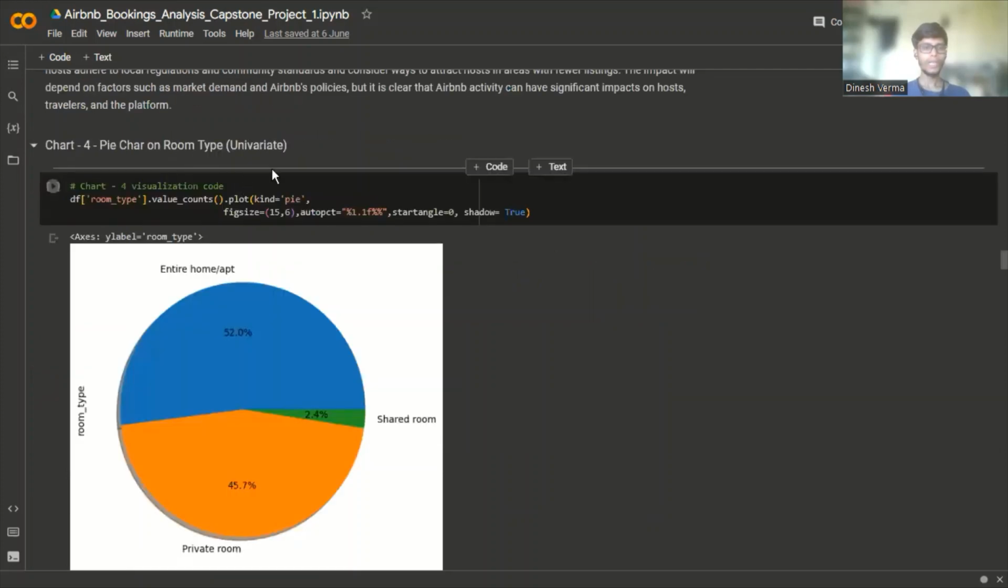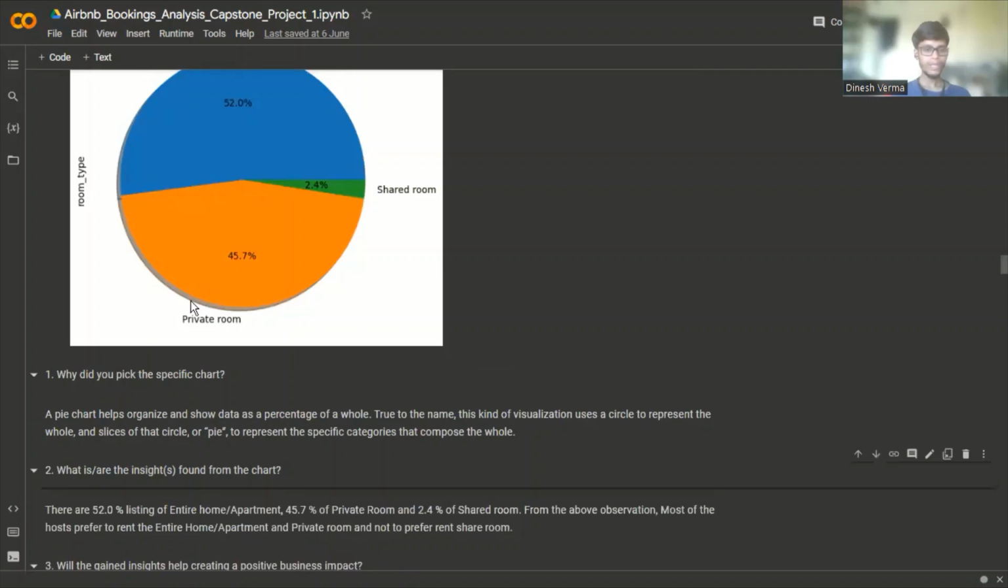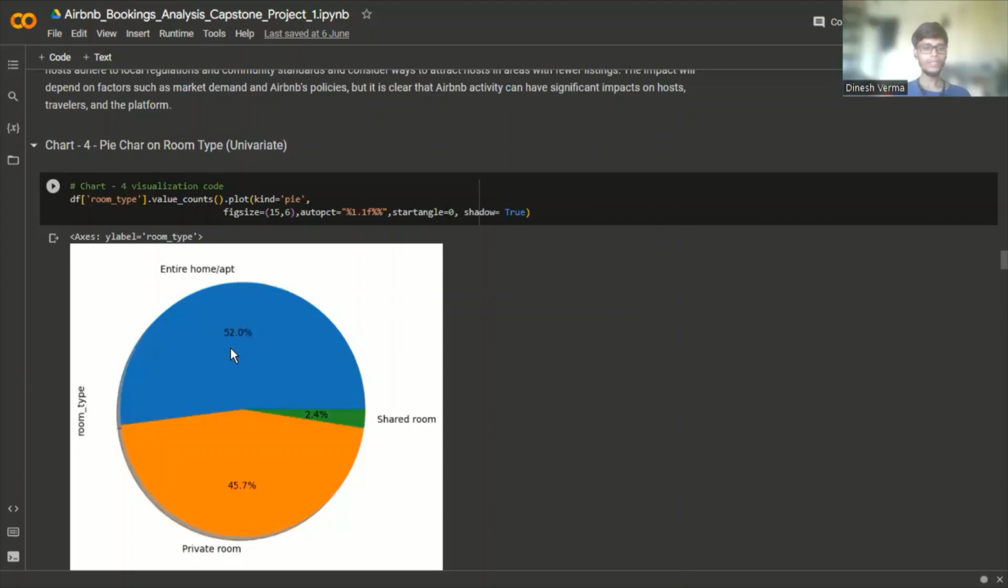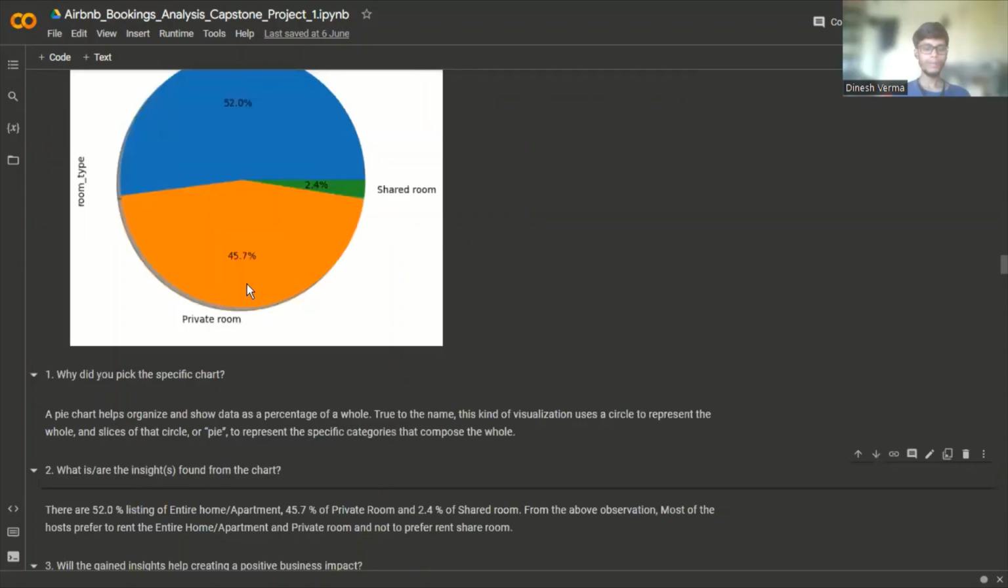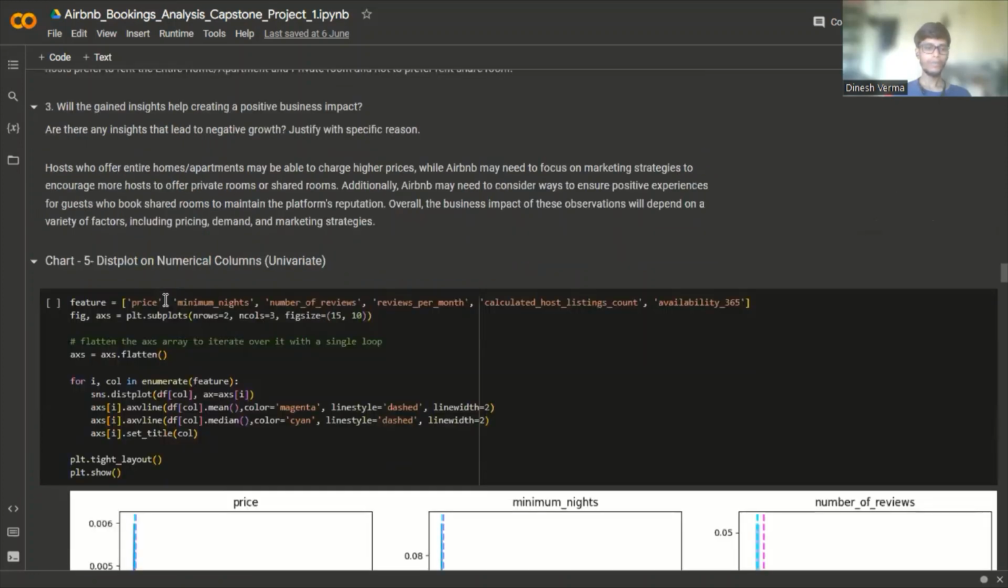Pie chart on room type, that is a univariate analysis. From this, we can see that there are 52.0% listings for the entire home or apartment, 45.7% listings that are private rooms, and shared room has only 2.4% of the total listings. So we can say that most of the hosts prefer to rent the entire home or apartment and private room, and not to rent shared rooms.